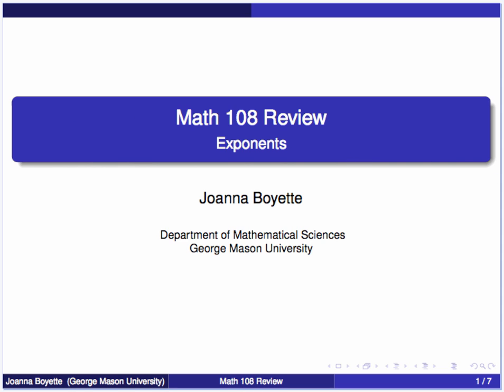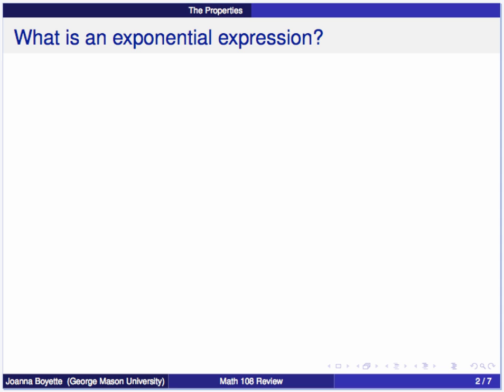So here's a little review on exponents and things that you might remember. We want to talk first about what an exponential expression is. Exponential expressions look something like this: a to the n. A here is the base, and this n is of course the exponent.